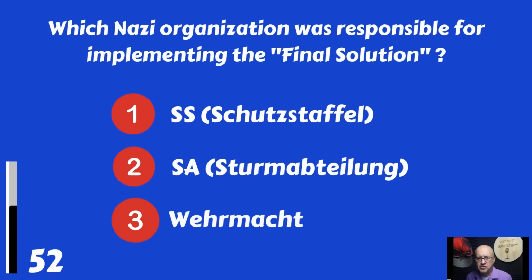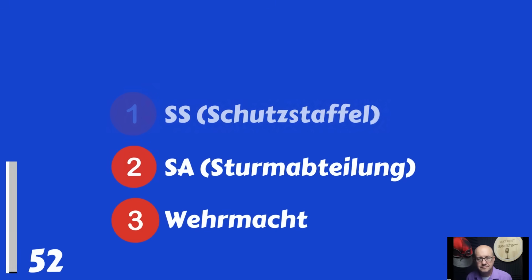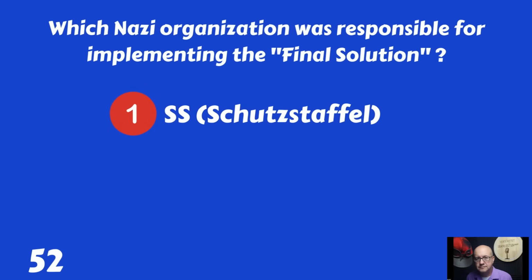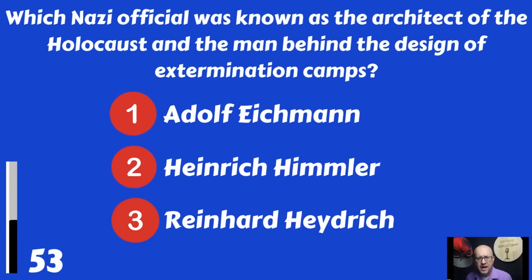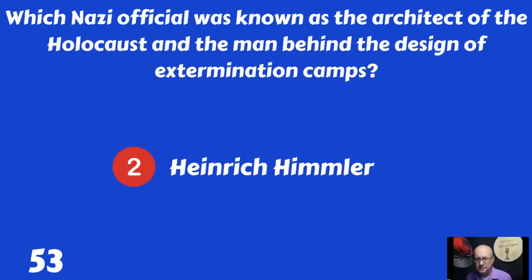Which Nazi organization was responsible for implementing the final solution? The SS, Schutzstaffel, the SA, Sturmabteilung, or Wehrmacht? The SS, Schutzstaffel. Which Nazi official was known as the architect of the Holocaust and the man behind the design of the extermination camps? Adolf Eichmann, Heinrich Himmler, or Reinhard Heydrich? Heinrich Himmler.